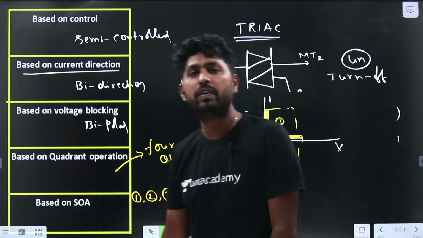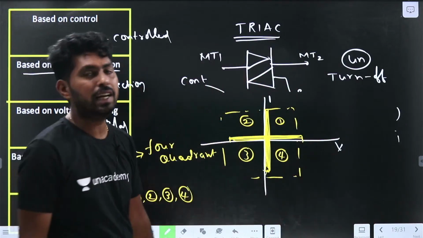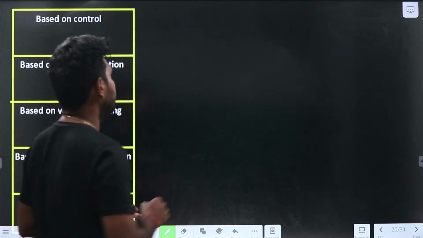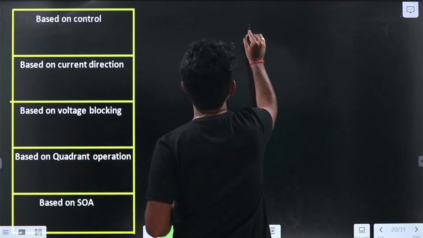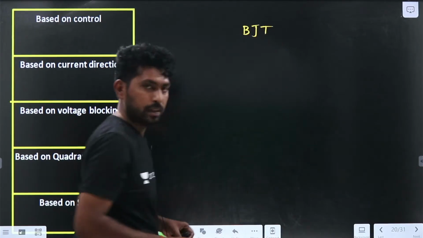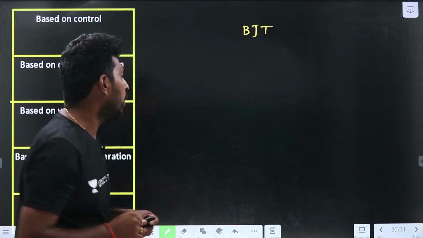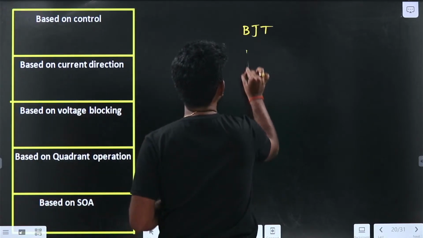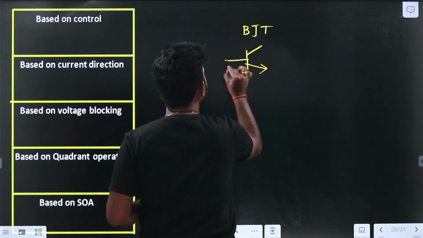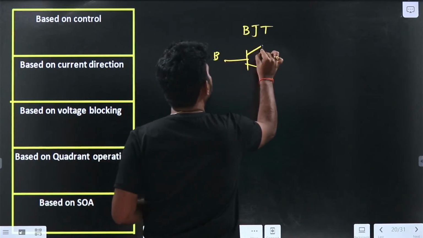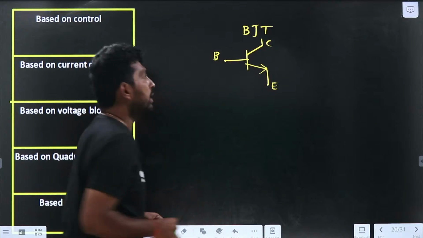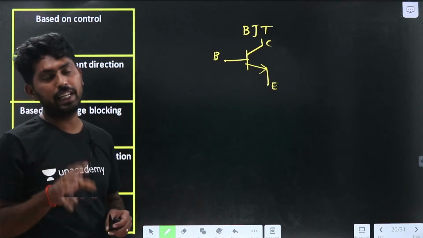Let us see three more devices: the BJT, the MOSFET and the IGBT. Now let me take the BJT, the bipolar junction transistor. What is the transistor symbol that we know already? The transistor symbol is like this. It has three terminals: base, collector and emitter.